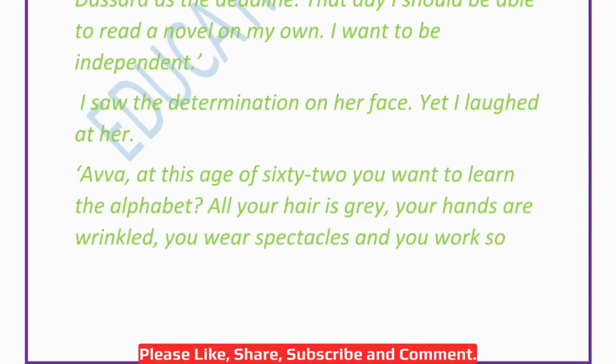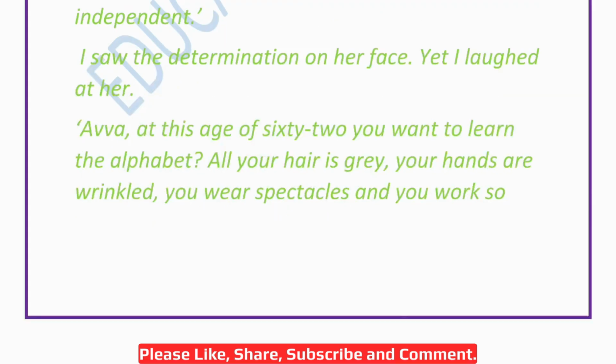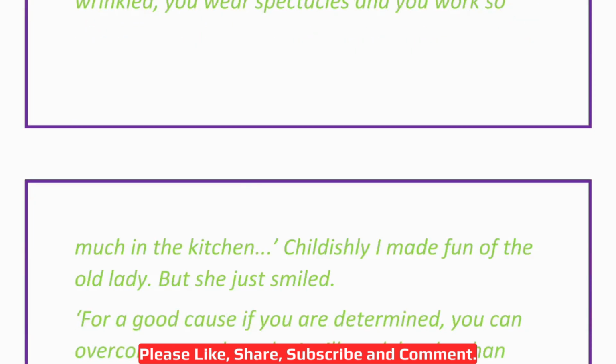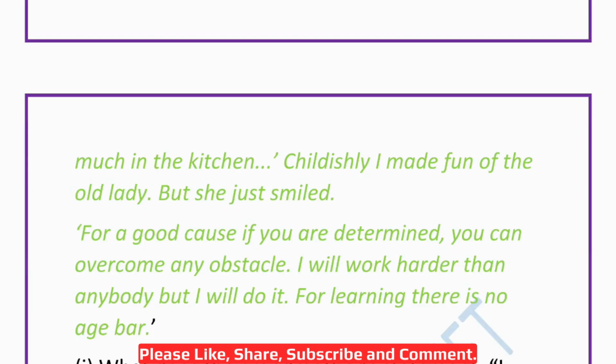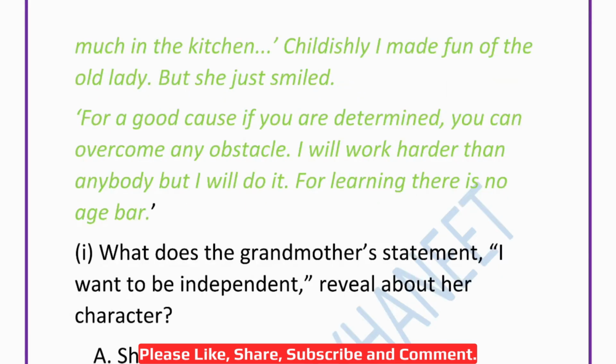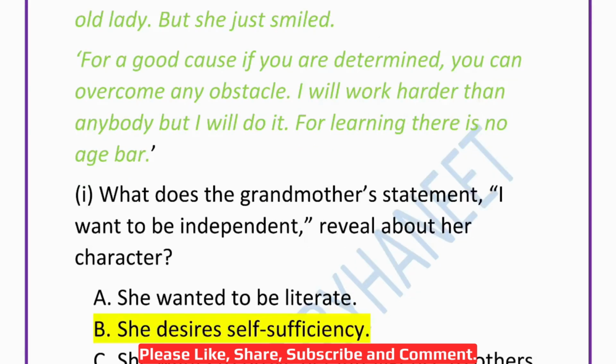I saw the determination on her face, yet I laughed at her. Avva, at this age of 62, you want to learn the alphabet. All your hair is grey, your hands are wrinkled, you wear spectacles, and you work so much in the kitchen. Childishly, I made fun of the old lady, but she just smiled. For a good cause, if you are determined, you can overcome any obstacle. I will work harder than anybody, but I will do it. For learning, there is no age bar.